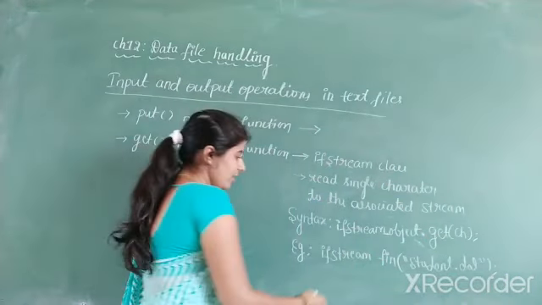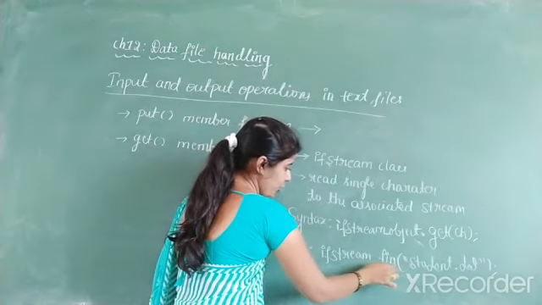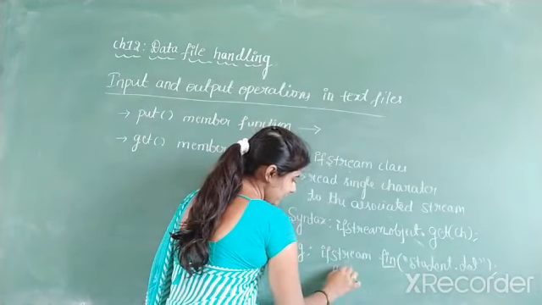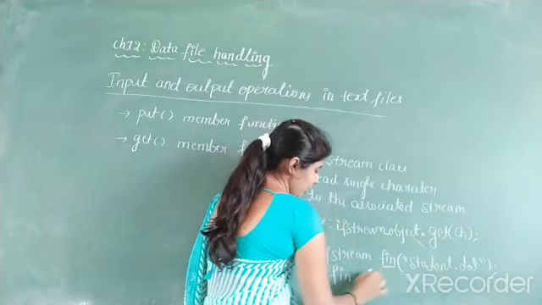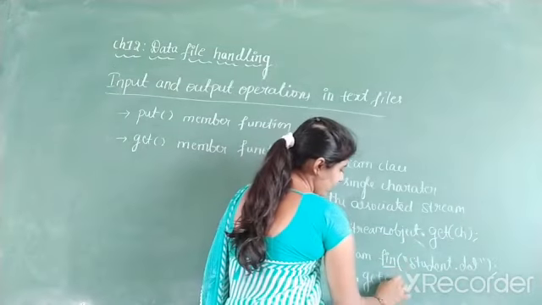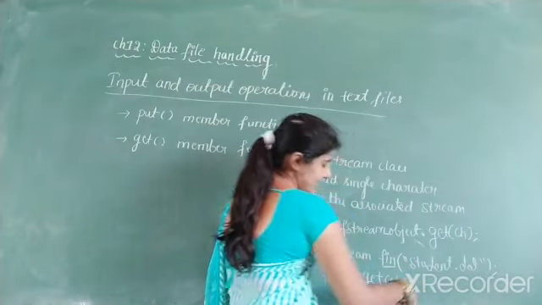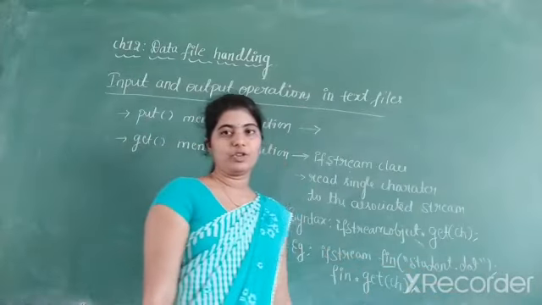Then write, compare with the syntax. ifstream object. What is the object name here? fin is the object. Then dot operator. Function name is get. Get is the function name. Then we have to read the character called ch. This character is read from the file called student.dat.